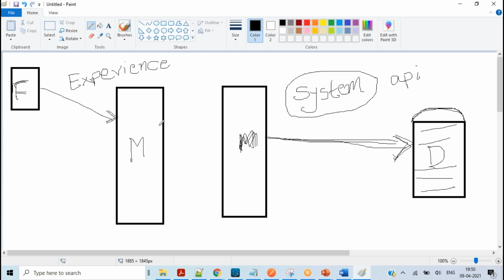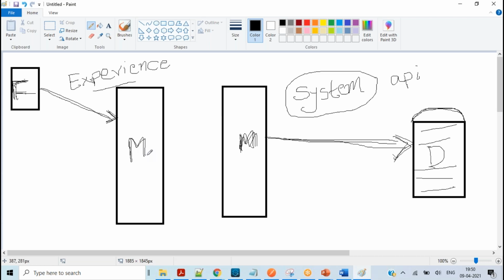Any front-end application, which might be your Flipkart or Amazon or anything, that is consuming your web service called Mule, is always hitting the experience API. This is a MuleSoft experience API. And this is called MuleSoft system API.